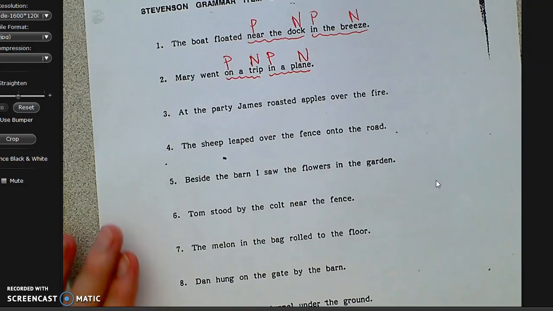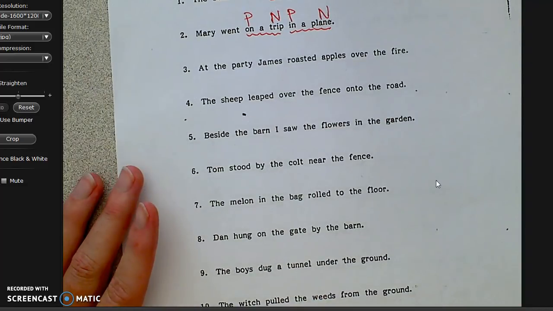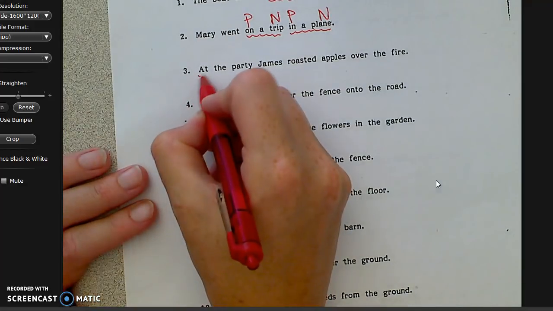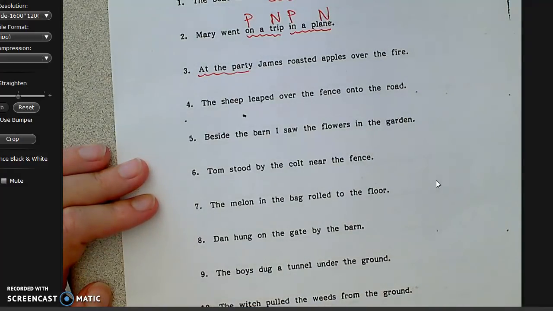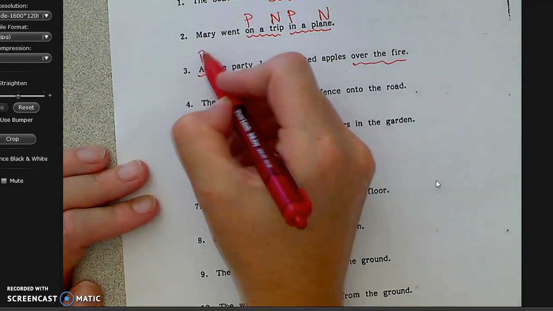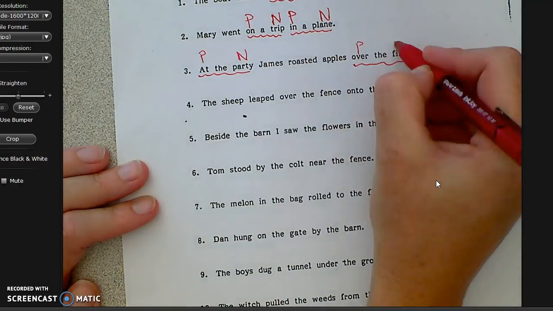Number 3, at the party, James roasted apples over the fire. So where is James? James is at the party. And where did he roast the apples? He roasted them over the fire. The first word is a preposition. The last word is a noun.